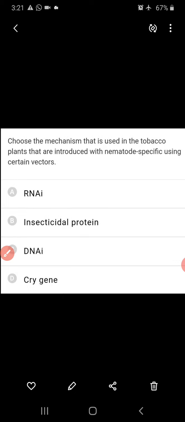Choose the mechanism that is used in tobacco plants that are introduced with nematode-specific genes using certain vectors. That is RNA interference. RNA interference is a novel strategy to check the growth of nematodes.